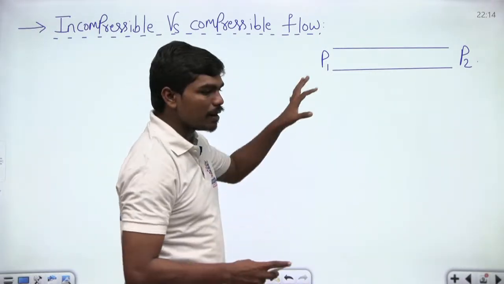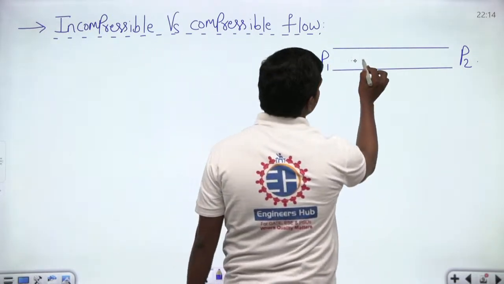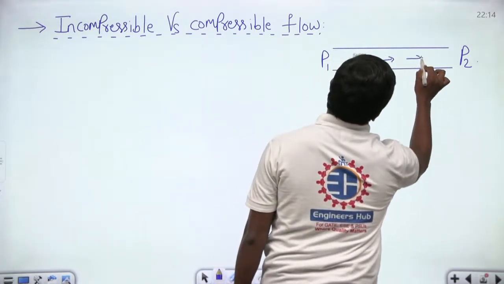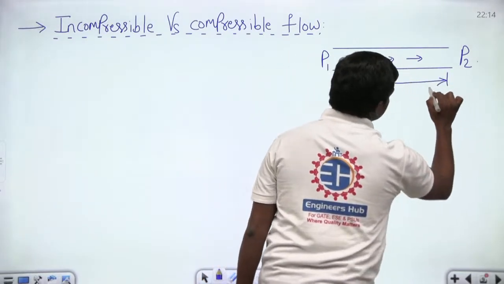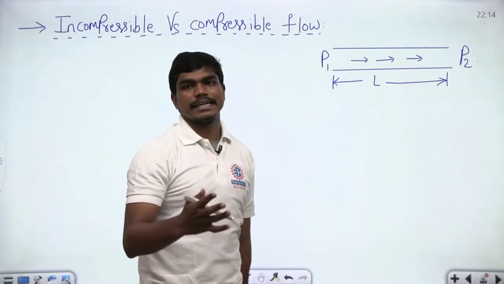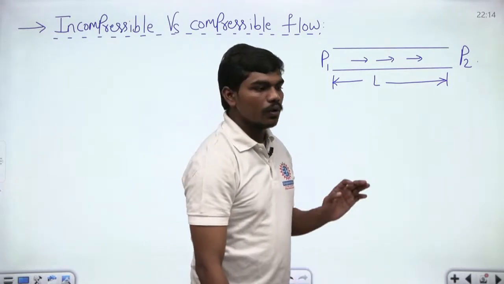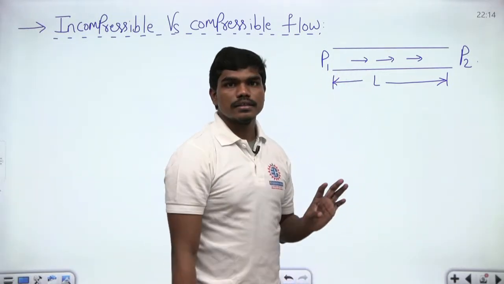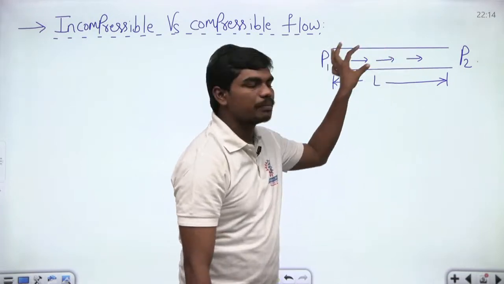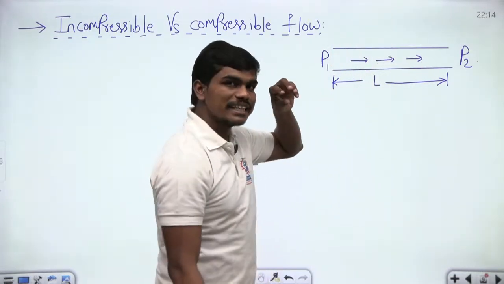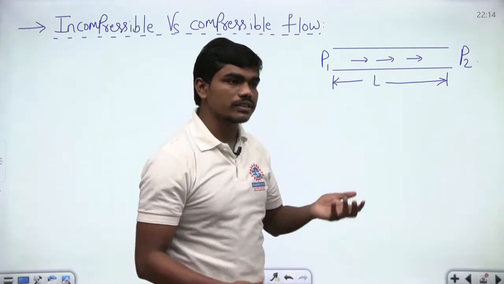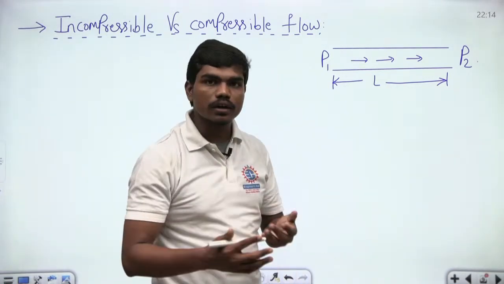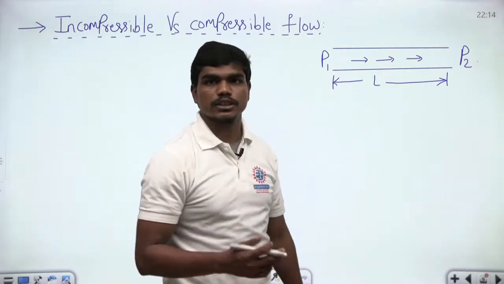But normally in a pipeline, if there is some flow of fluid, then definitely within a given length L, there will be some pressure drop, which you later come to know as a pressure gradient in the horizontal direction. Clear? So when this pressure drop is happening, depending upon the difference in the values of P1 and P2, the flow may suffer some compressibleness. Okay, so how do we quantify this compressibleness of a flow?